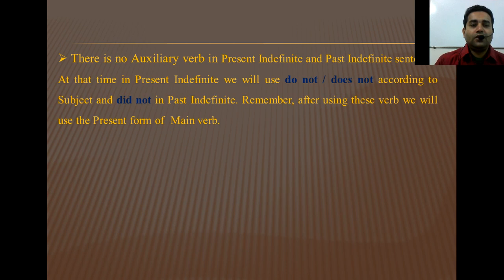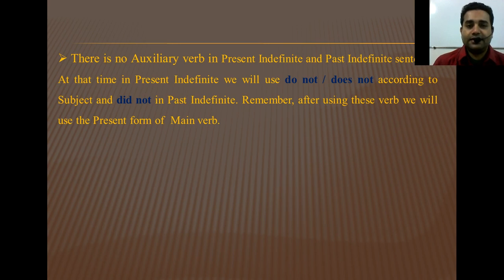There is no auxiliary verb in present indefinite and past indefinite sentences. At that time, for present indefinite tense we will bring do not or does not according to the subject, and we will bring did not in past indefinite.